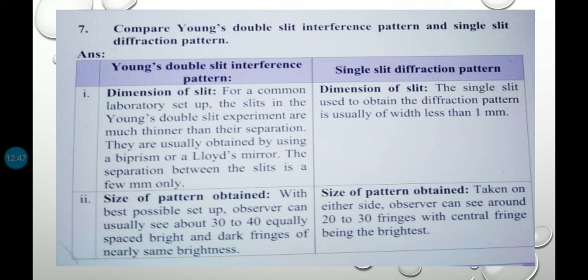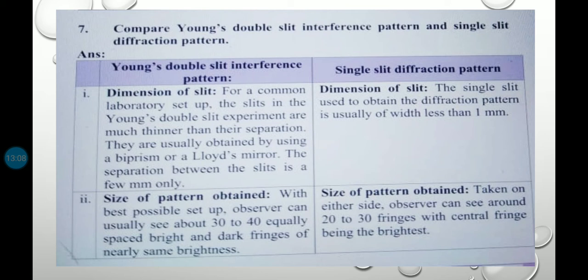So, dimension of slit: for a common laboratory setup, the slits in Young's double slit experiment are much thinner than their separation. They are usually obtained by using a biprism or a Lloyd's mirror. The separation between the slits is only a few millimeters.